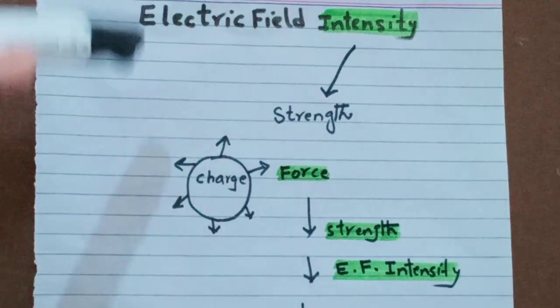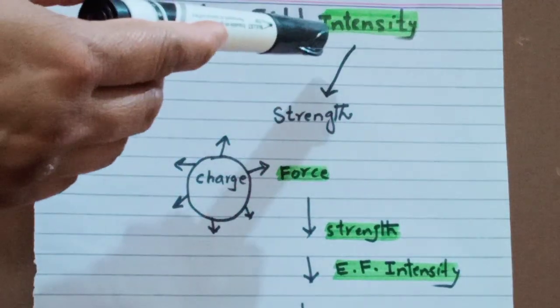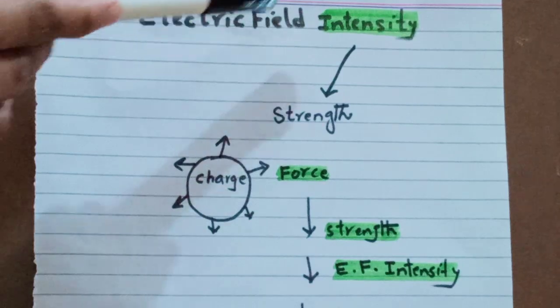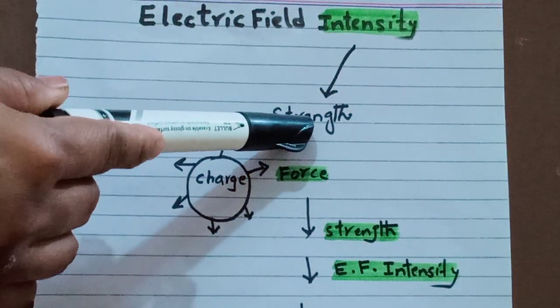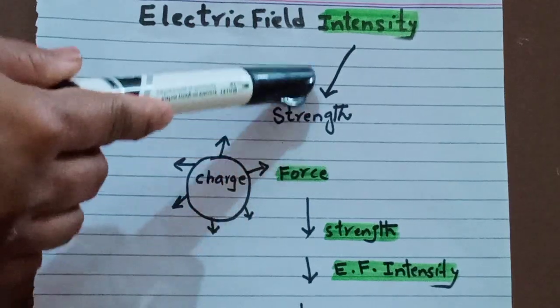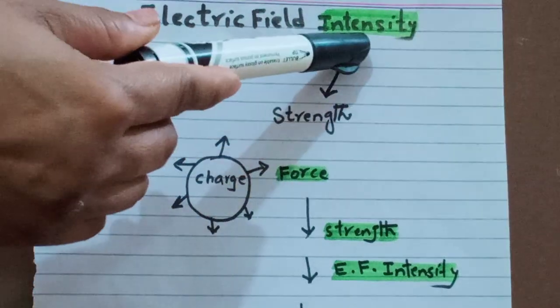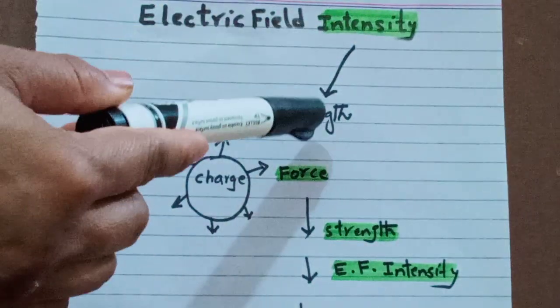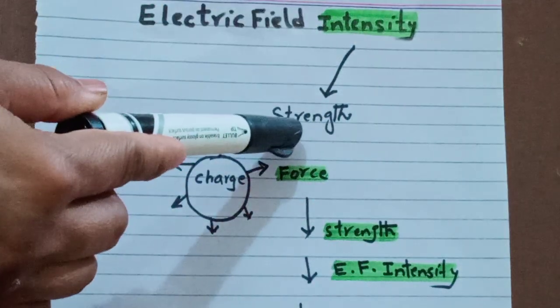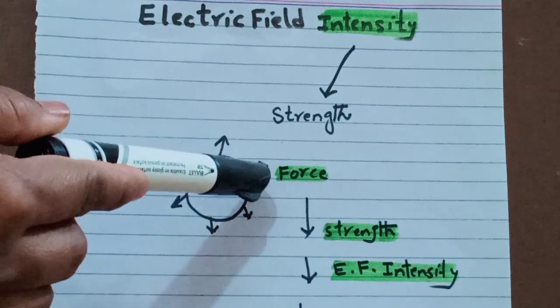Now the second term of this chain is electric field intensity. Intensity means strength or quantity. The amount or strength of some factor is called the intensity. So what is electric field intensity?